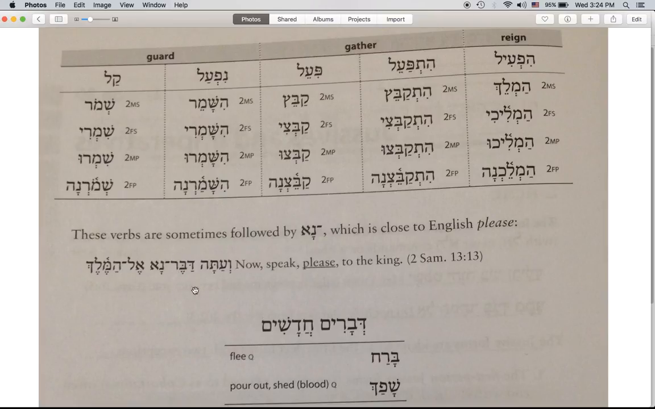So here we have the imperative form. This is the piel, so look at our piel chart up here, and it looks very similar to what we have here. But we have a vowel change because it is being joined with na. The accent has moved over to na, which shortens our vowel in this syllable. So instead of the tsere, we have the segol. Daber na is the imperative, and the na could simply be translated as please. So instead of the imperative being a command here, this is expressing a wish.